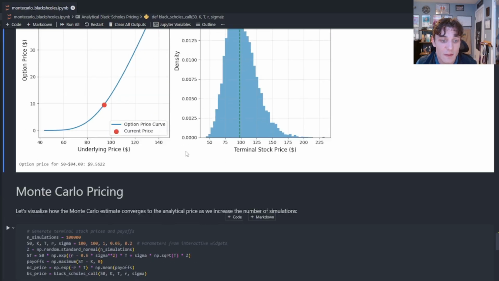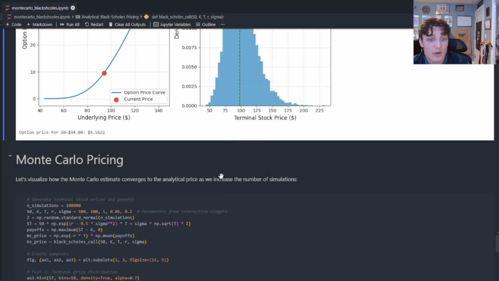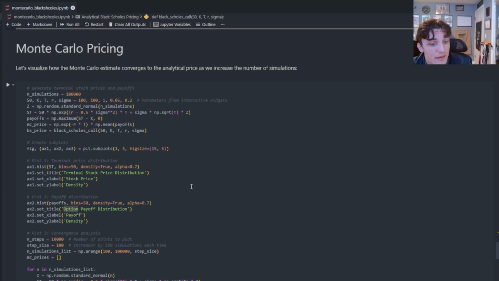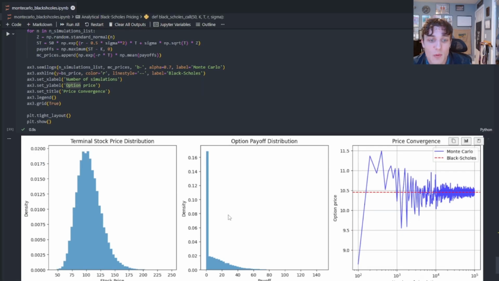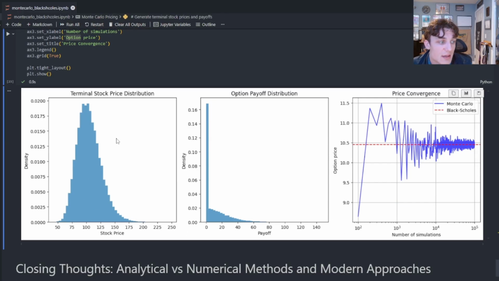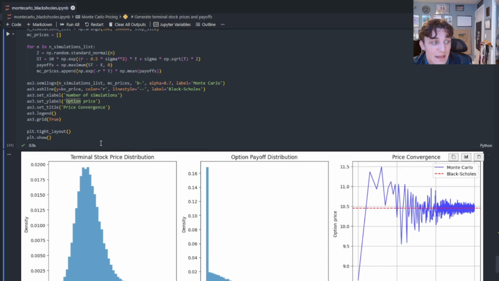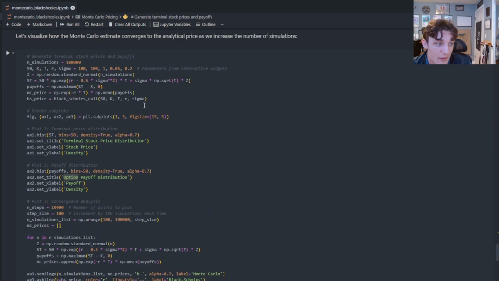So what I've done here is I've conducted Monte Carlo pricing, and I've also printed the true Black-Scholes price given a fixed parameter set. And what you'll see here is this is the terminal stock price distribution. This is the option payoff distribution. And this over here is showing the convergence of the Monte Carlo simulated price to the true Black-Scholes price given a fixed parameter set.